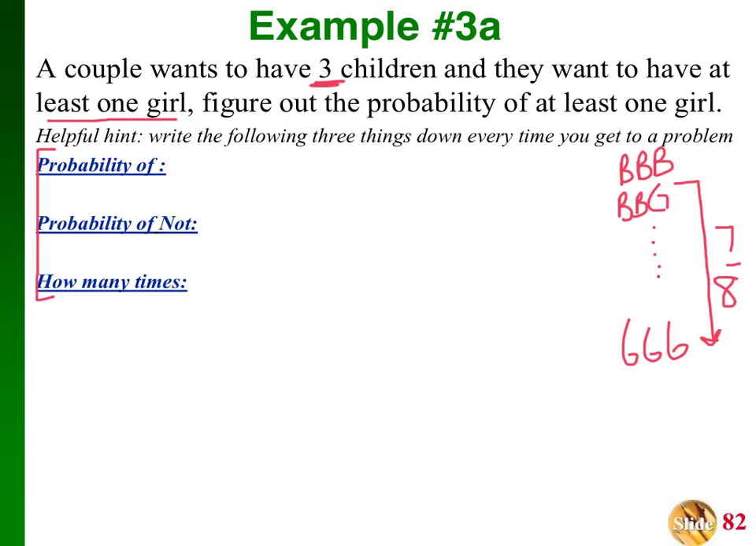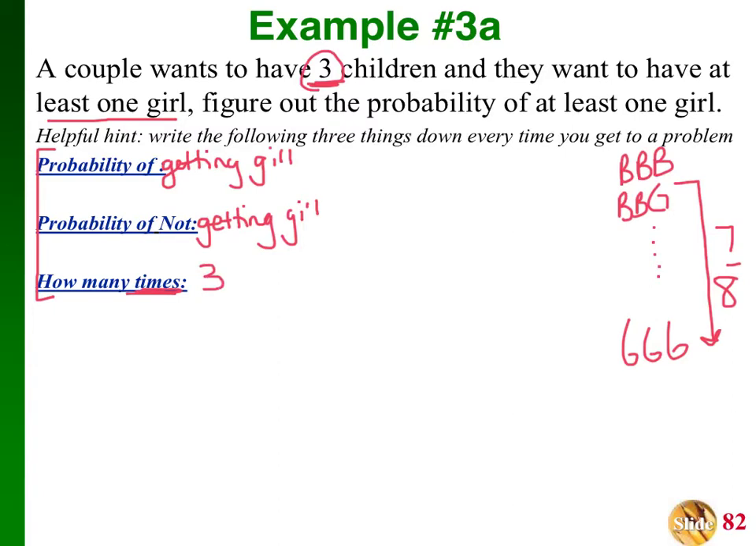So I like to set up my notes this way, doing these 3 questions. What's the probability of getting a girl? What's the probability of not getting a girl is what we fill in here. Now you're going to change this with every problem. And then how many times? What I mean by that is how many times are we picking here? We're picking 3 kids because we have 3 children.